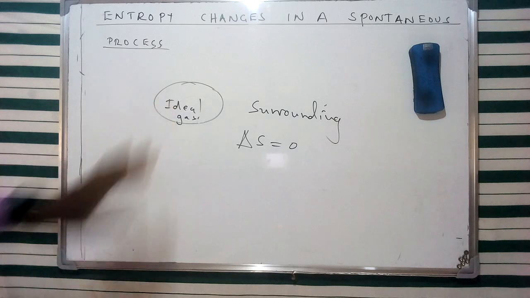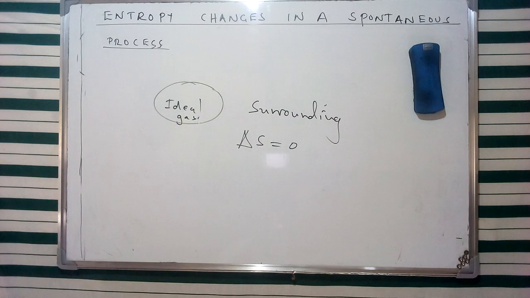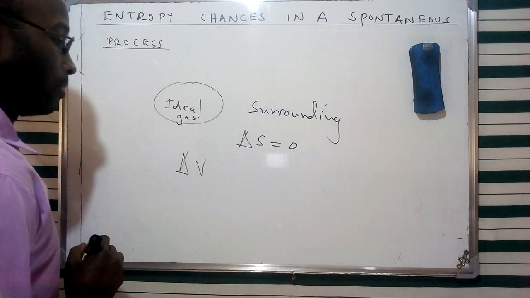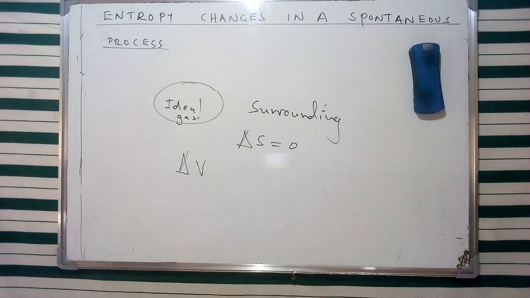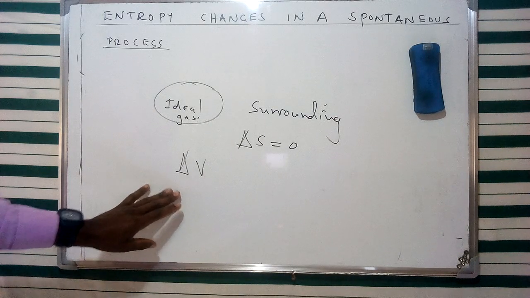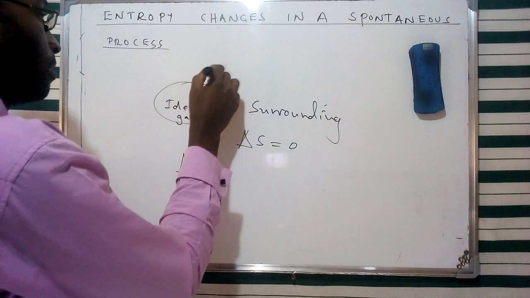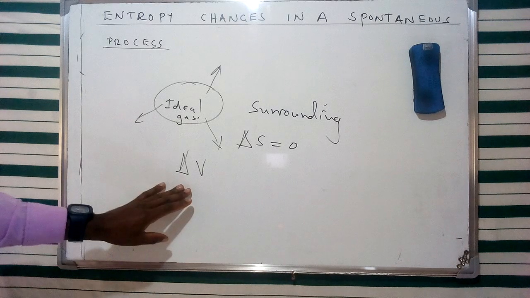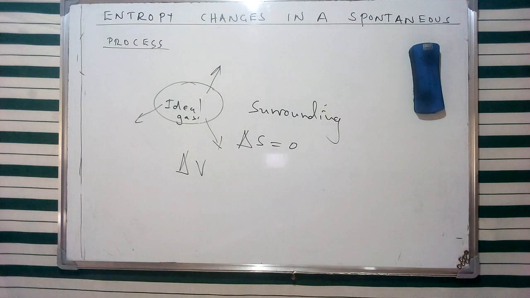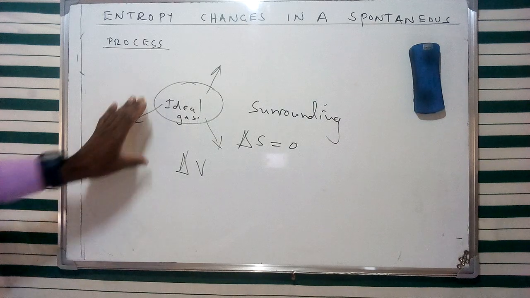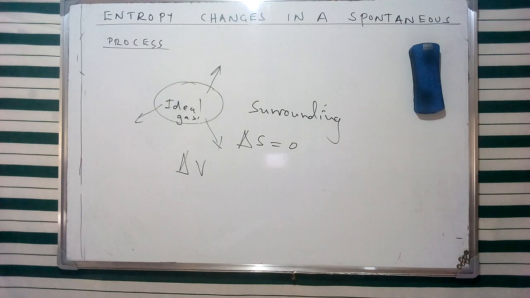But if you consider the entropy of the system in this particular case, the gas is going to be increasing in volume. Therefore, we are going to experience the delta V given as such. And of course, this is going to be the change in volume of this specific gas that is going to be experiencing expansion. Remember, we said that this particular gas is going to be expanding in a vacuum. Therefore, there's going to be a net change in volume that is going to be depicted by the delta V given as such.